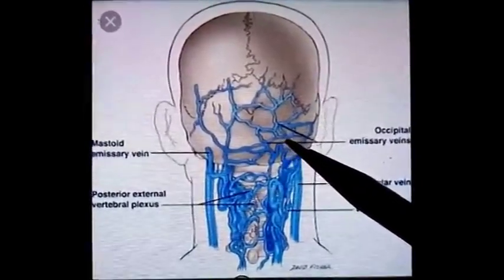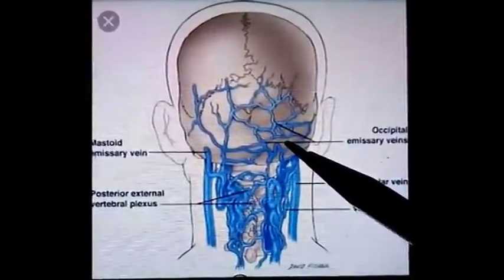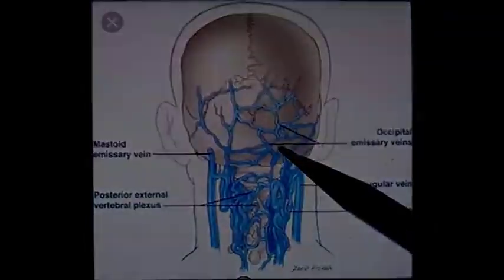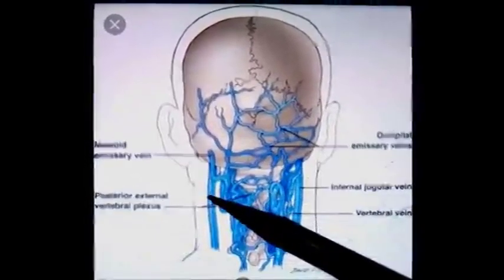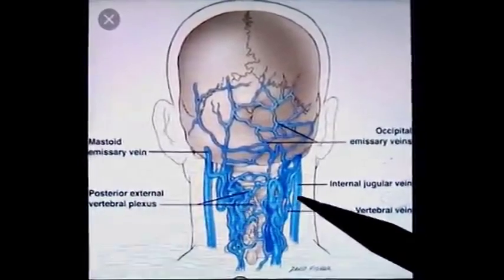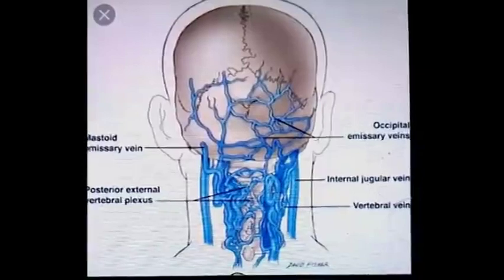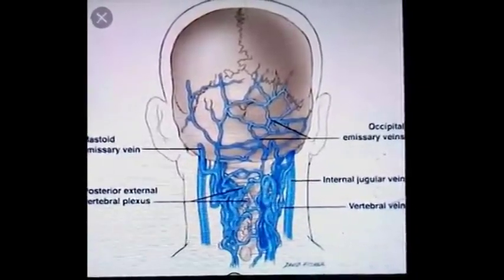Emissary veins cross through the skull bone and join it with the transverse venous sinus. The suboccipital plexus itself drains into the internal jugular vein or the subclavian veins and ultimately drains into the superior vena cava.